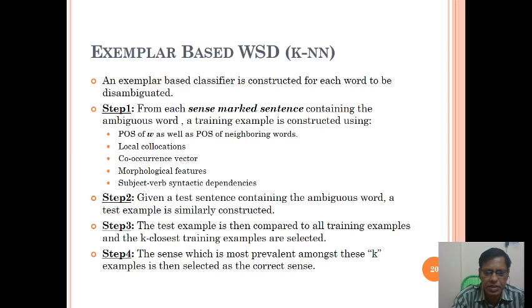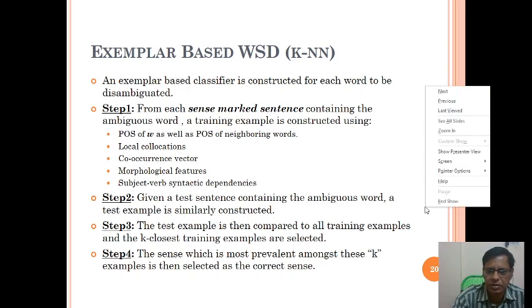Step 3: the test example is then compared to all training examples. And step 4: the sense which is most prevalent amongst these k examples is then selected as the correct sense.